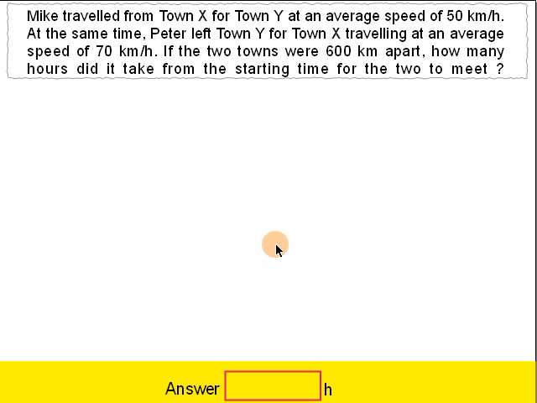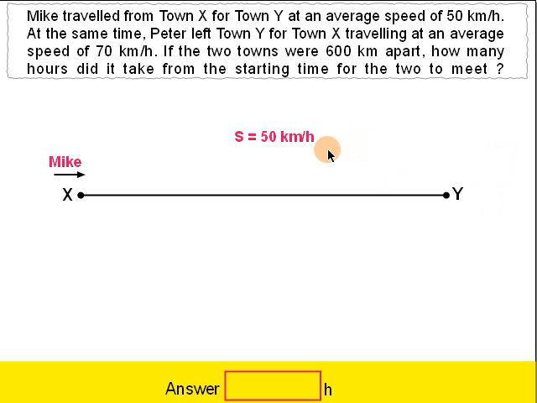Now the question says Mike might travel from town X to town Y at an average speed of 50 km per hour. Alright? And then at the same time Peter left town Y for town X, in the opposite direction, traveling at an average speed of 70 km per hour. If the two towns were 600 km apart, how many hours did it take from the starting time for the two to meet?